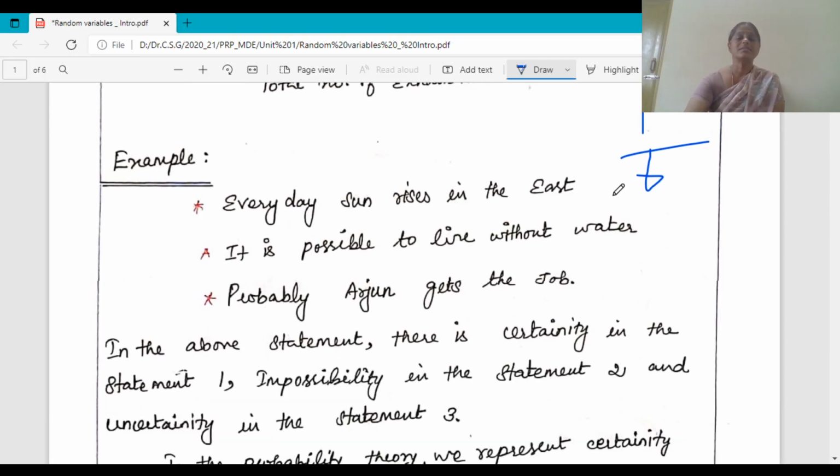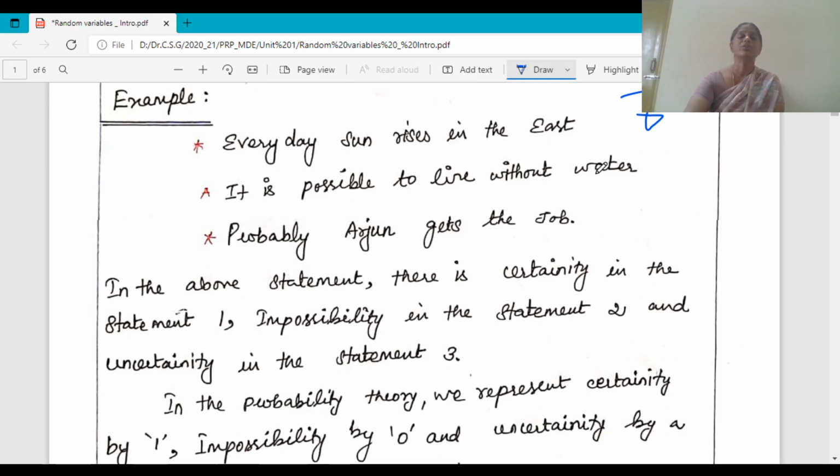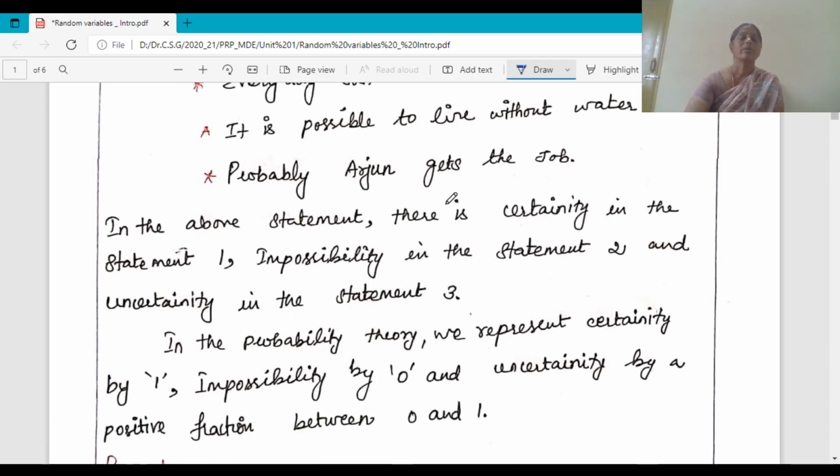Every day the sun rises in the east and we know that it is universally accepted and it is coming under a sure event, and the probability of a sure event is always 1. And next, is it possible to live without water? We know that it is not at all possible, and it is an impossible event, so the probability of an impossible event is 0. And probably Arjun gets the job. So there are two possibilities. He may get the job or he may not. So the probability is 1 by 2.